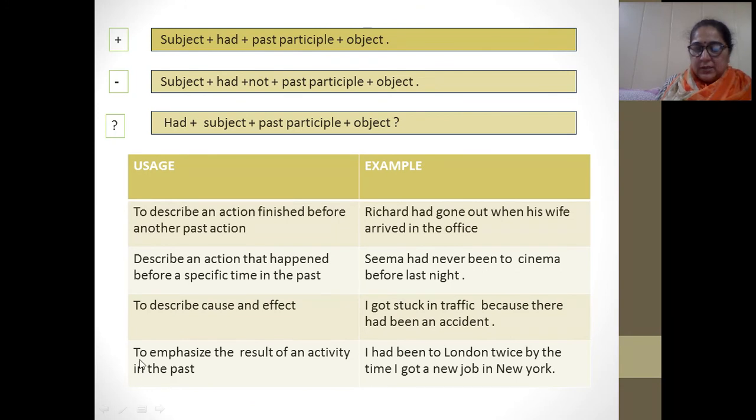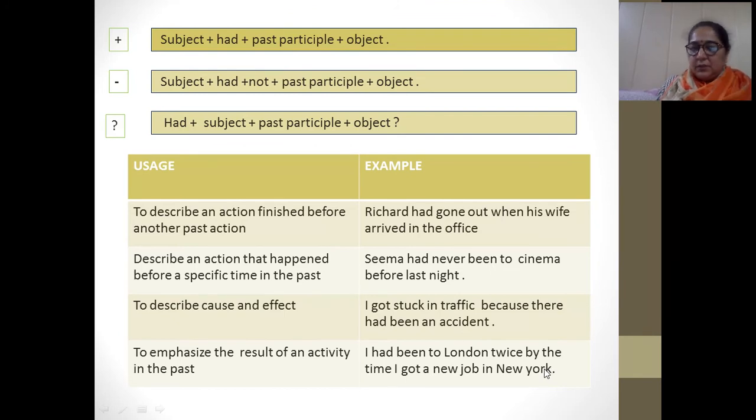Now come to the last: to emphasize the result of an activity in the past. For example, I had been to London twice by the time I got a new job in New York. Let me explain it to you. I had been to London twice means I had gone to London two times by the time I got a new job in New York, and in between that time when I was moving there, I got a new job in New York.